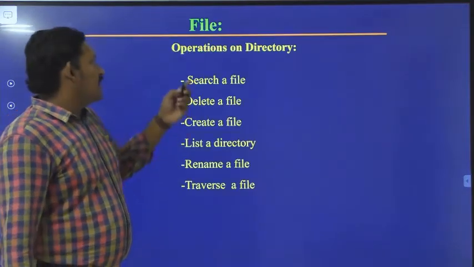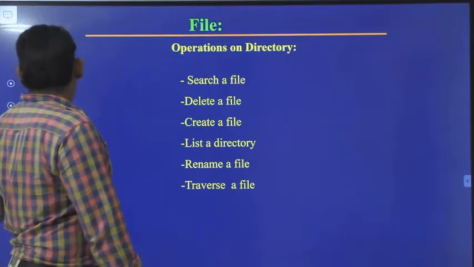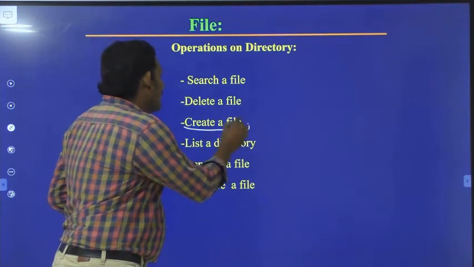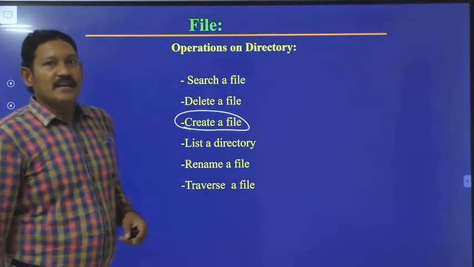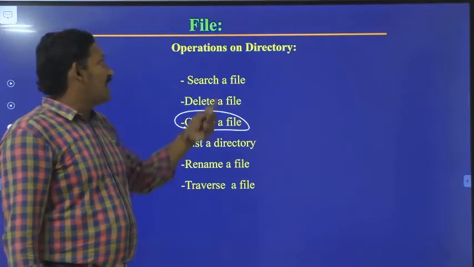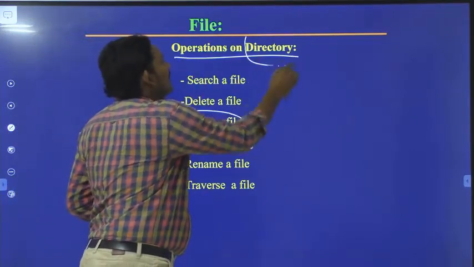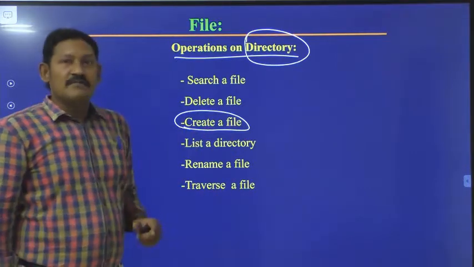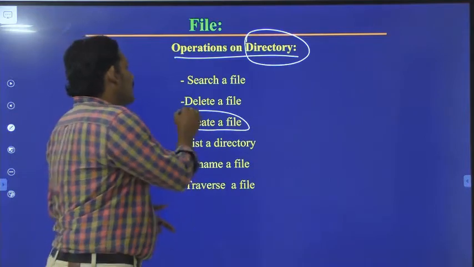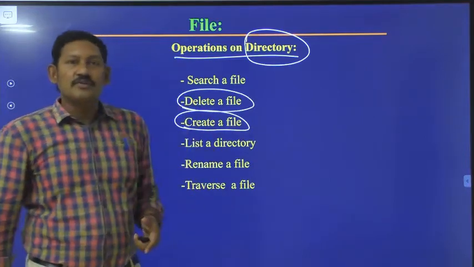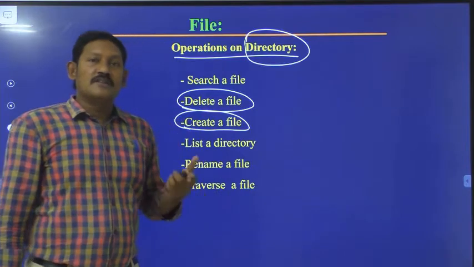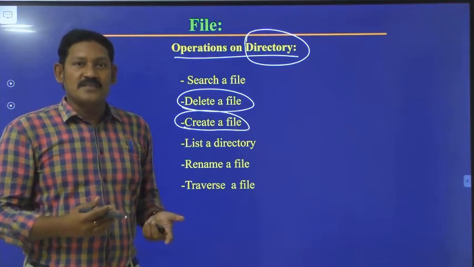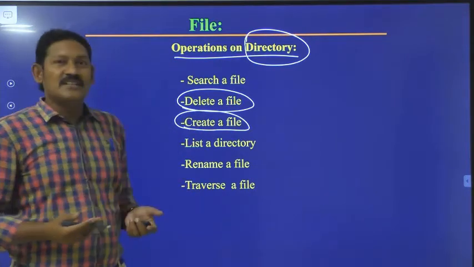Now if you see the operations on a directory, the first operation is creating a file. We can create any number of files inside the directory. After creating the file, we can perform deletion. Whatever file you think is of no use, or is unnecessarily consuming some memory or space, you can simply delete that file.